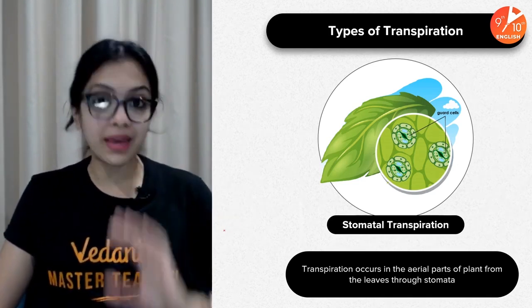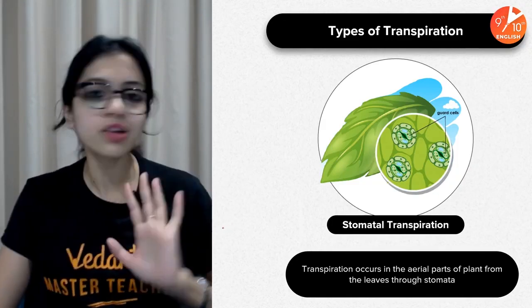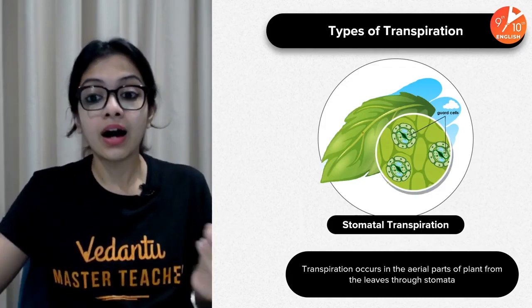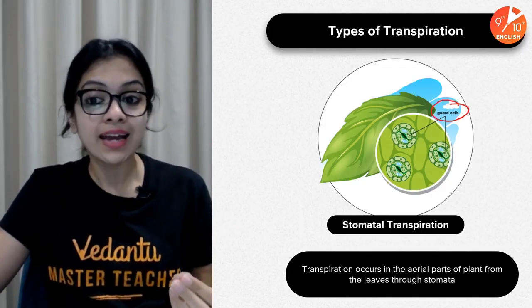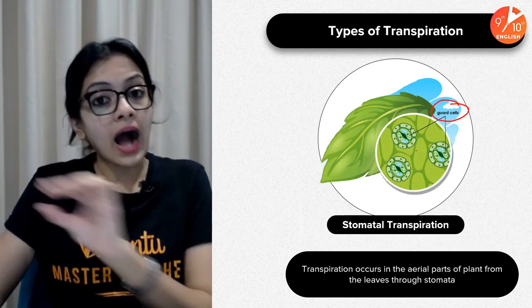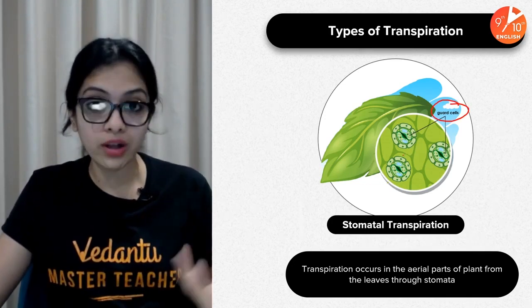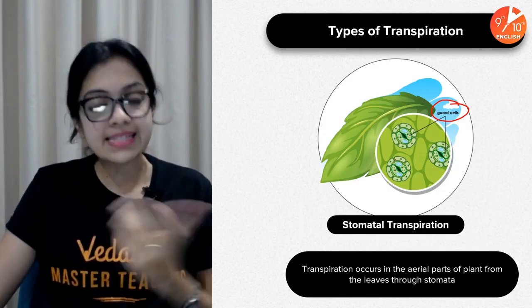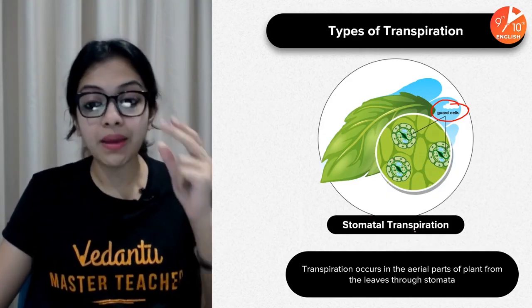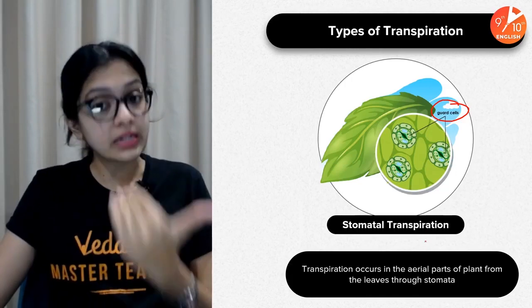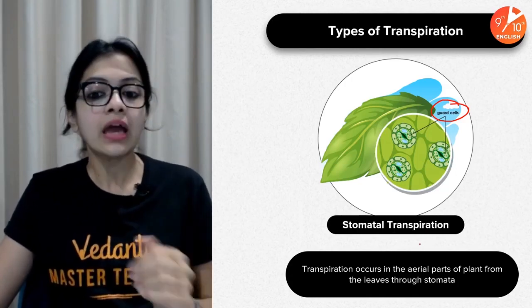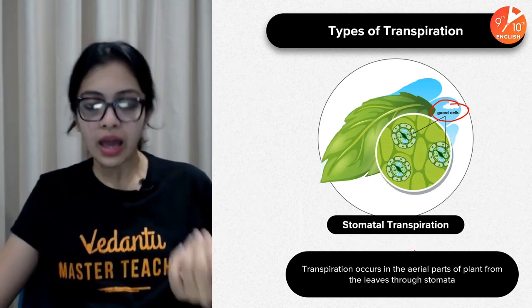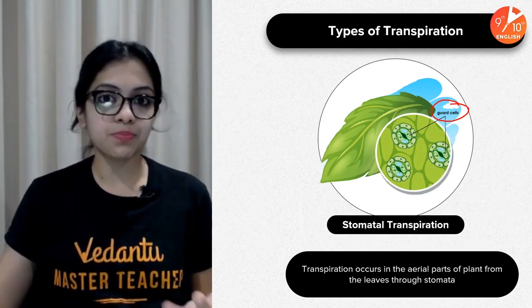What are stomata? You all know this. Stomata are tiny openings which are guarded by a pair of bean-shaped cells called guard cells in the outermost layer, which we call the epidermal layer of the cells in a plant body, right? So transpiration occurs in aerial parts of the plant, from the leaves through the stomata. You find them in the epidermal layers of a leaf. Okay, so this is what stomatal transpiration is.